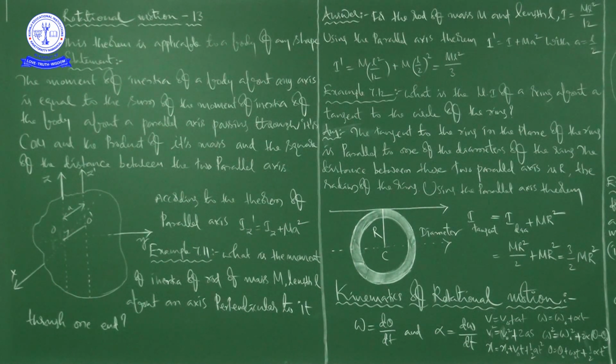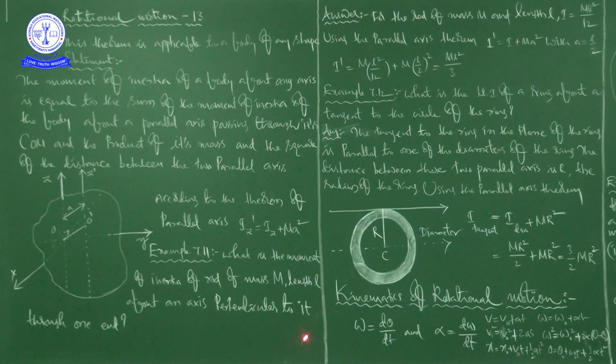See here. What is the moment of inertia of a rod of mass capital M, length small l, about an axis perpendicular to it through one end? Here there is no picture, ma'am. You try to understand, because a rod, an iron rod, we can imagine. Here the mass of the rod is capital M and the length is small l, and he is asking what is the moment of inertia of the rod about an axis perpendicular to it through one end, right?